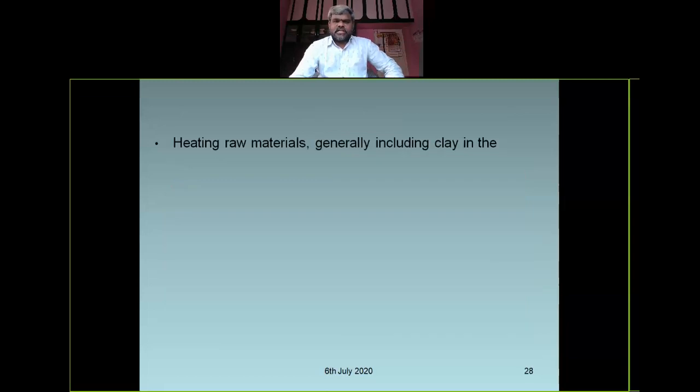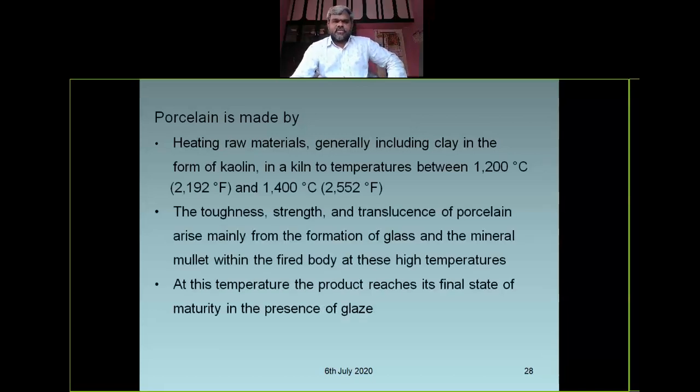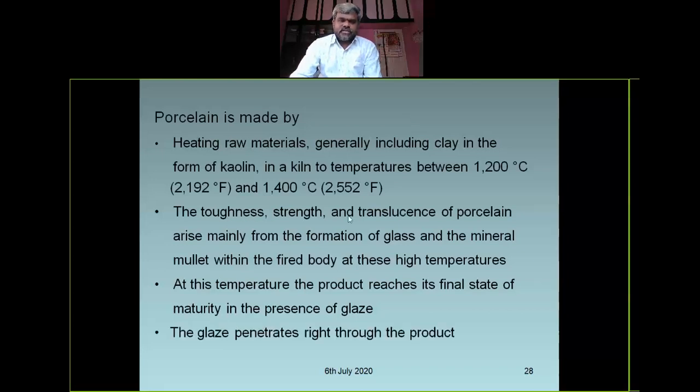Porcelain is made by heating raw materials, generally including clay in the form of kaolin, in a kiln to a temperature between 1200 to 1400 degrees centigrade. The strength and toughness of porcelain arise mainly from the formation of glass and the mineral mullite within the fired body at this high temperature. At the high temperature, the product reaches its final state of maturity in the presence of glaze. Right. So glaze is nothing but glitter. The glaze penetrates right through the product.